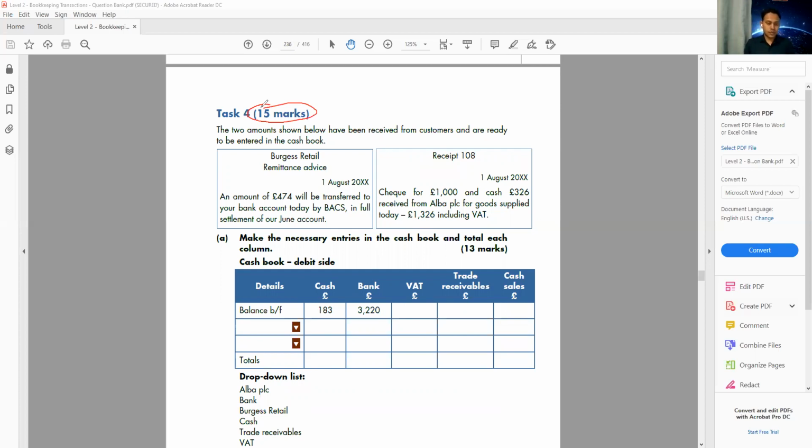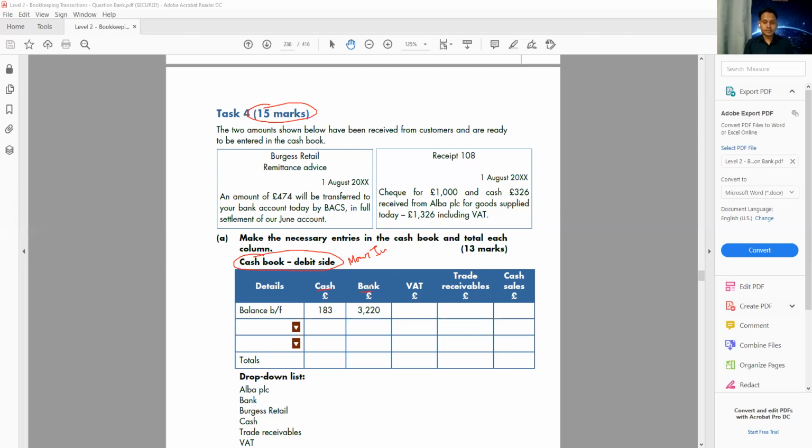Okay, let's read this question. We can see the cash book debit side. The cash book debit side is all about how much money comes into the business. Money in. How much money came into the business, we record on the cash book debit side. In the debit side, we have 2 columns, cash column and bank column. If we receive cash, we record it in the cash column. If we receive money in the bank or we receive a cheque, we record it in the bank column.